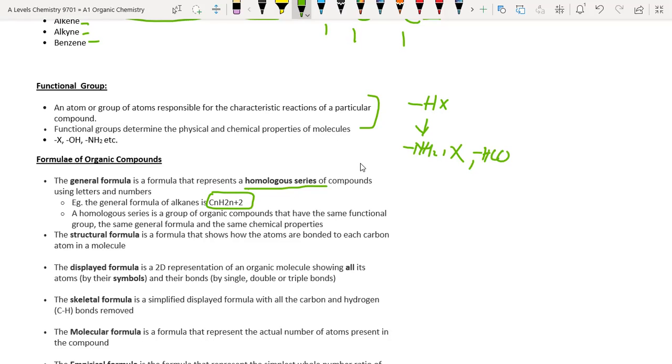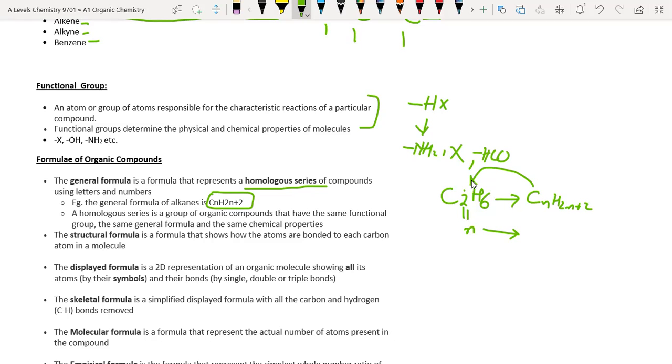If we are having the compound C2H6, it means its general formula is CnH2n+2. If we consider n is equal to 2, then this will be formed into ethane.